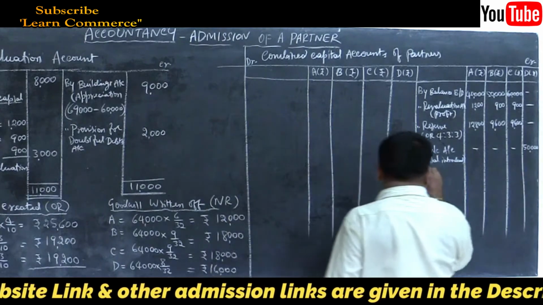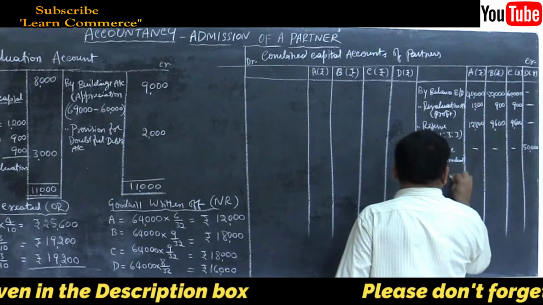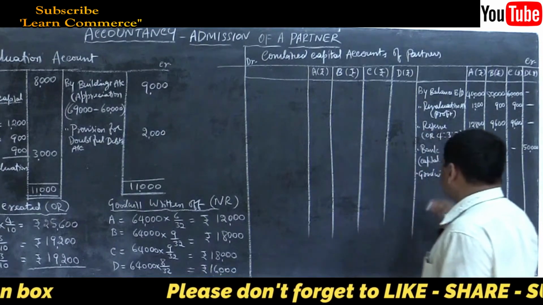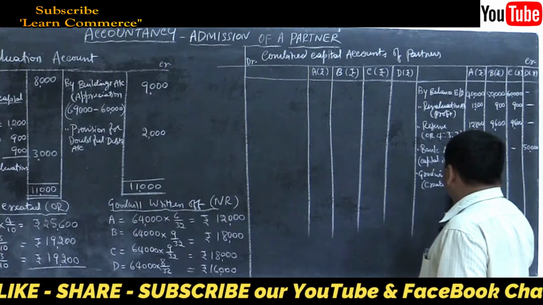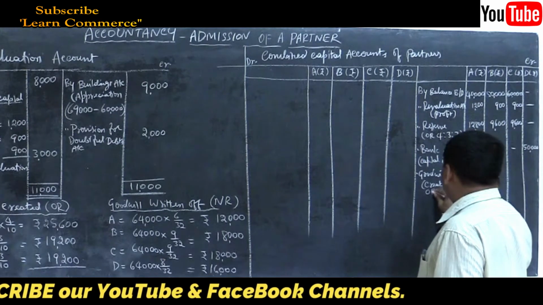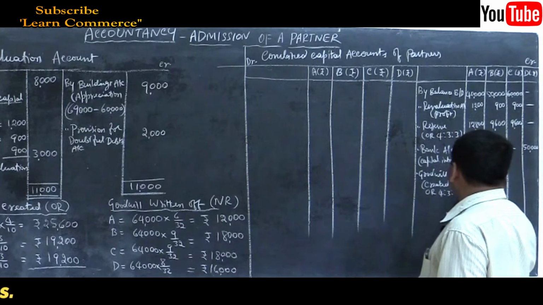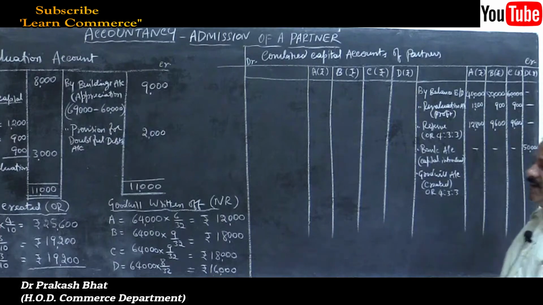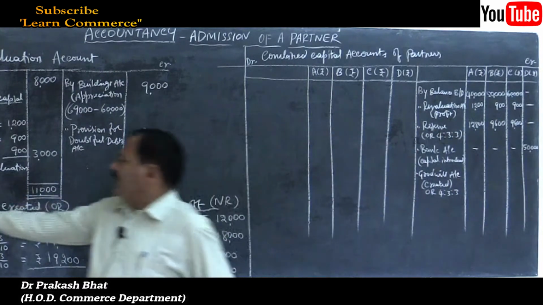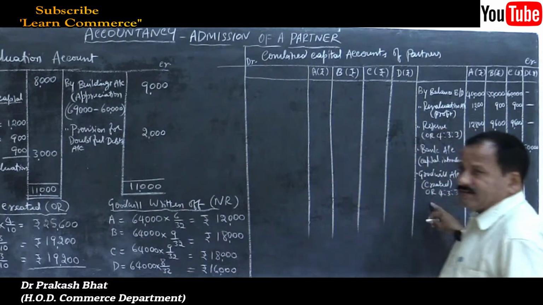So by goodwill account, created, old ratio 4:3:3. Or you can simply assign note number 1 to this and write note number 1. That's enough.